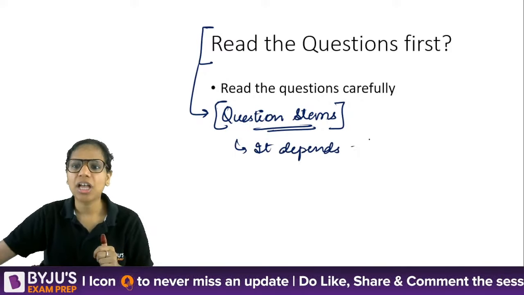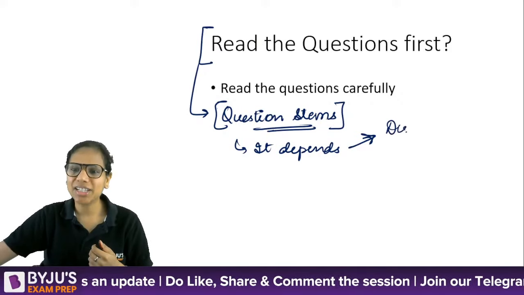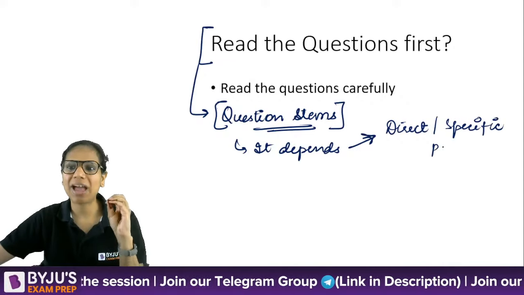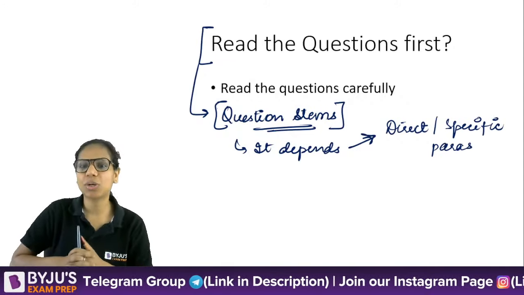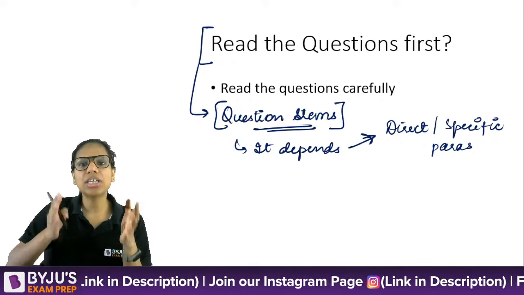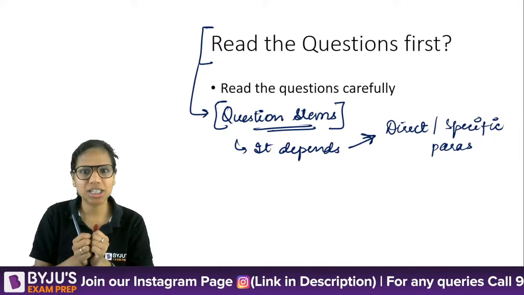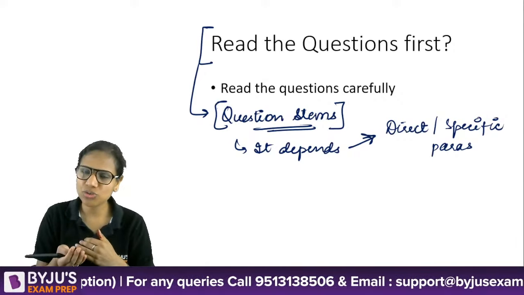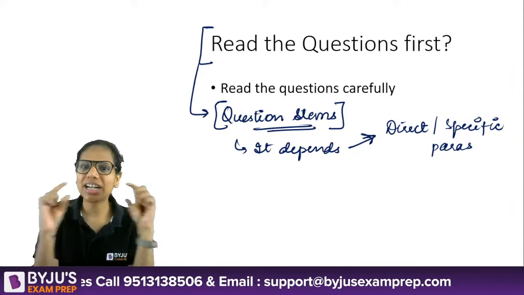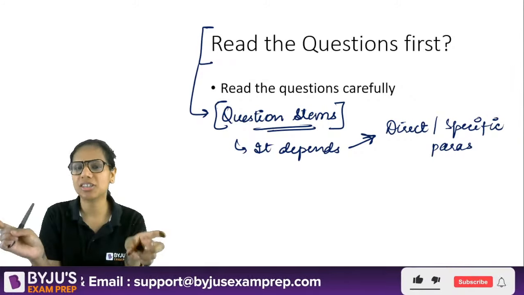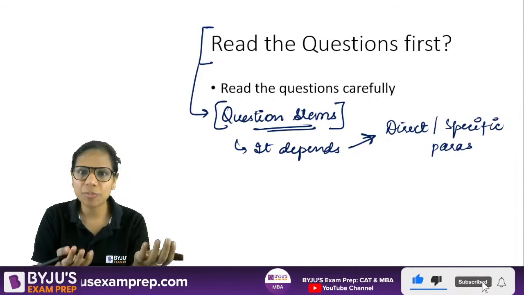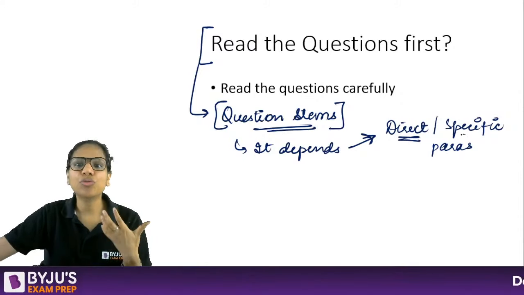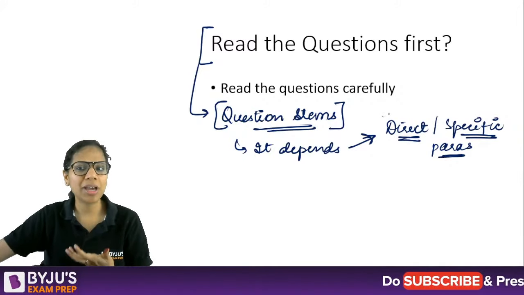On what? If there are more direct questions that are based on specific areas or specific paragraphs of the passage, then yes, reading the question stems first definitely helps. So in an exam like MAH CET, I would read the questions first because there tend to be more direct questions. Once I've read that, I know I have to pay attention to this particular thing, and whenever it comes in a particular paragraph, I will be more attentive towards it. So it depends whether there are more direct questions and questions based on specific paragraphs.